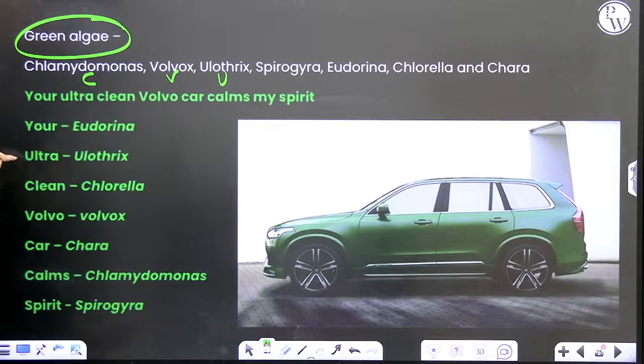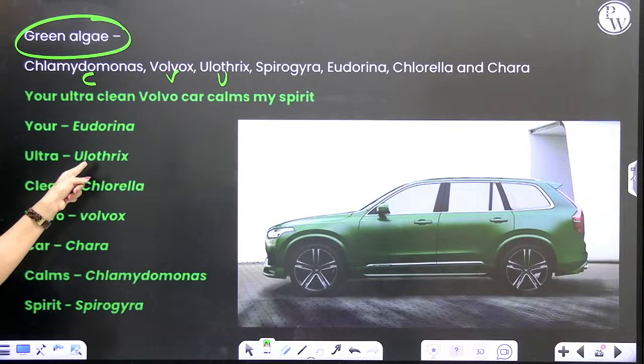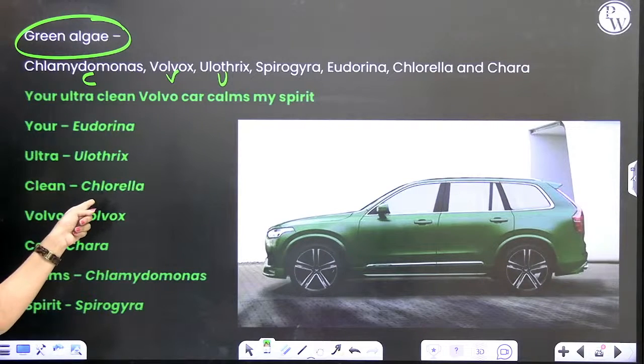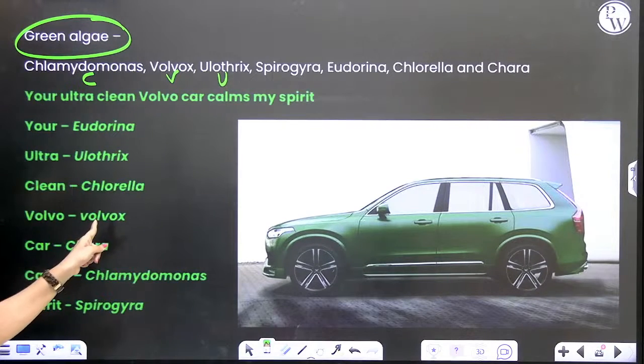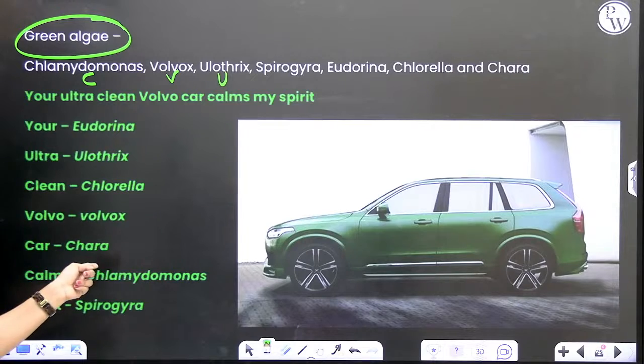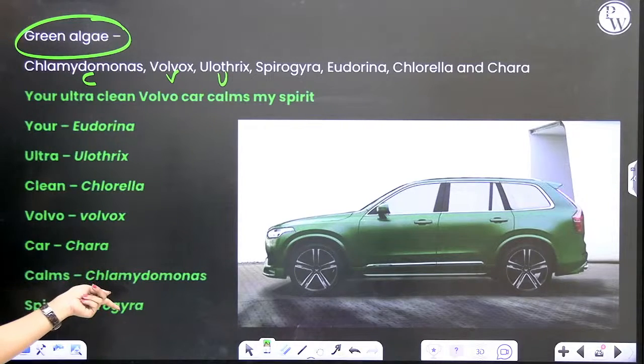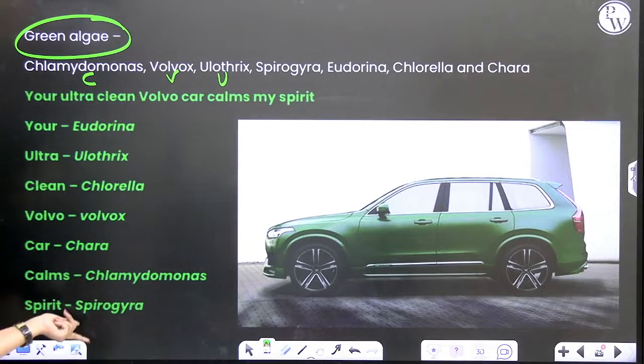Your ultra clean Volvo car calms my spirit. Your is Eudorina, ultra Ulothrix, clean Chlamydomonas, Volvo Volvox, car Chara, calms Chlamydomonas, spirit Spirogyra.